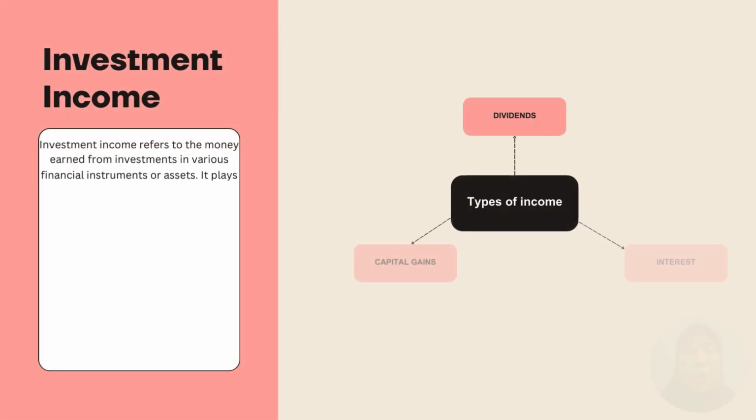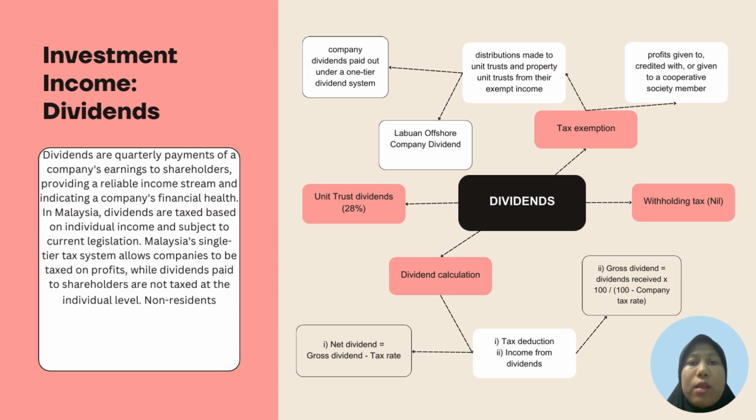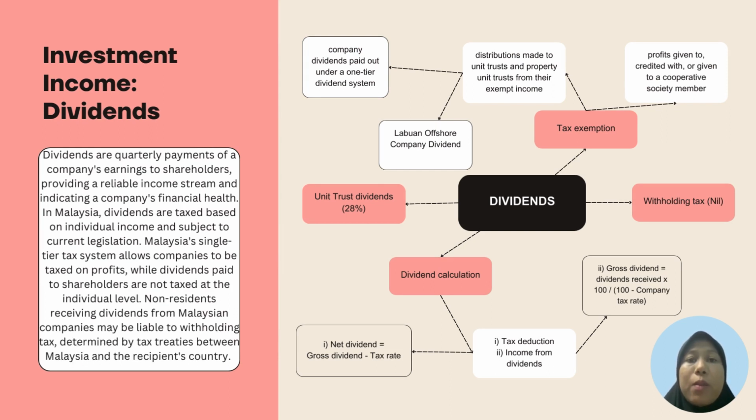Investment income is money earned from investment in various financial instruments or assets. There are three types of income that will be discussed under investment income, which are dividends, interest, and capital gains. A dividend is a distribution of a company's earnings to its shareholders, where it can be in cash or stock. Typically, it is paid quarterly. Dividends in Malaysia are usually taxed based on individual total income.